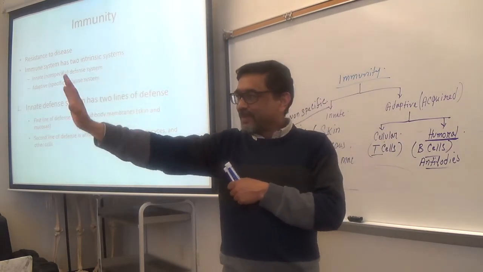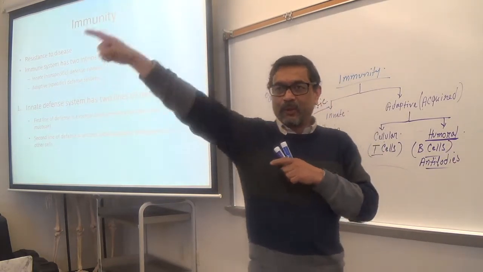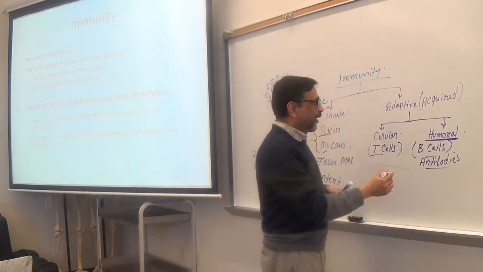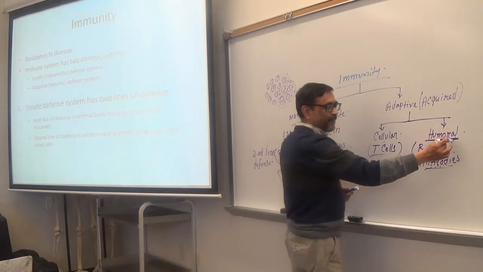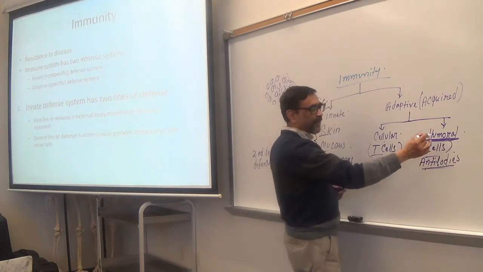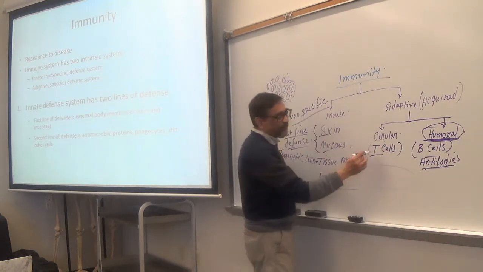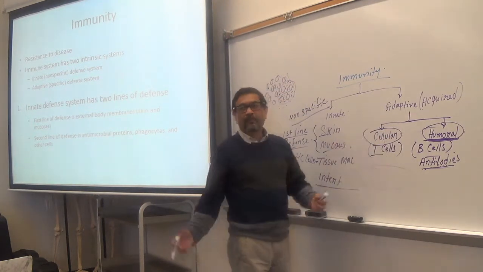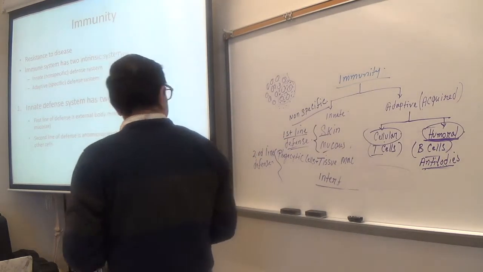So B cells secrete antibodies that will go to the enemy, the antigen, and destroy them. So antibodies are secreted into the body fluid. That's why B cell mediated or antibody mediated immunity is called humoral immunity. T cells do phagocytosis mainly, so cellular will do phagocytosis.